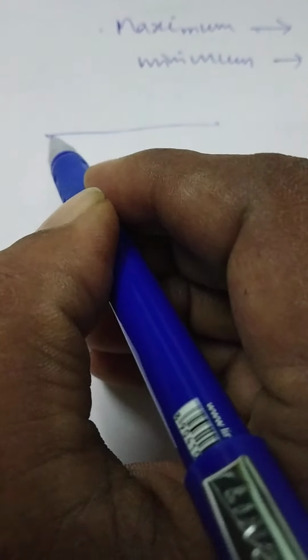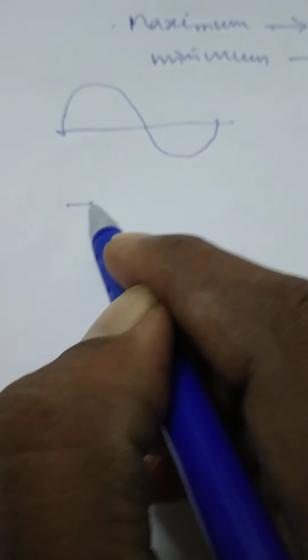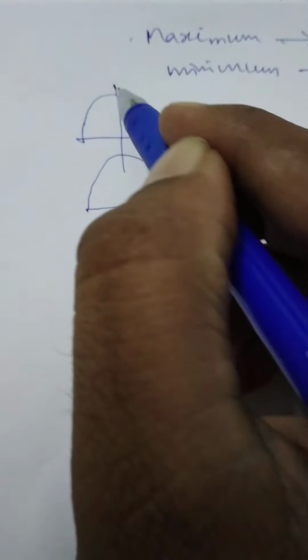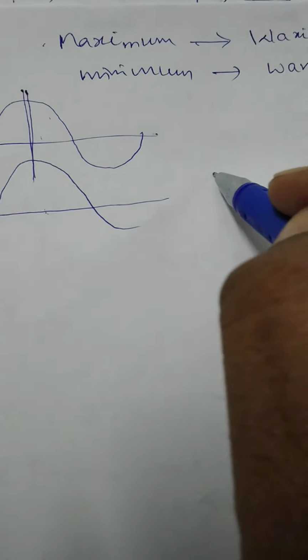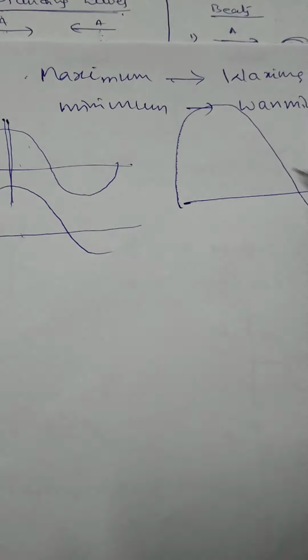So here maximum means, suppose this is the first wave and this is the second wave. Suppose the crest of one wave is superimposed with the crest of the other wave at this point. If these two waves are superimposed together, the resultant wave amplitude will be maximum like this.